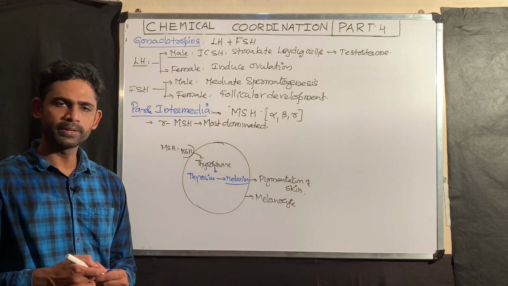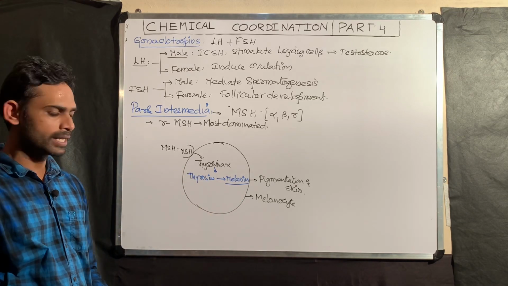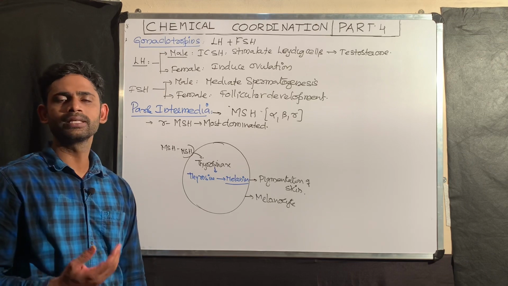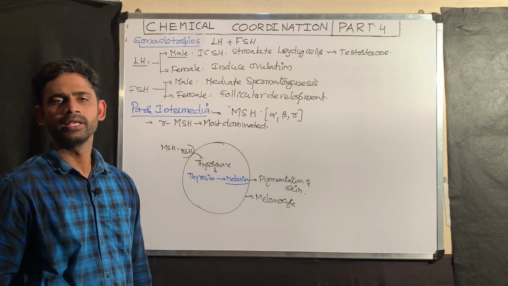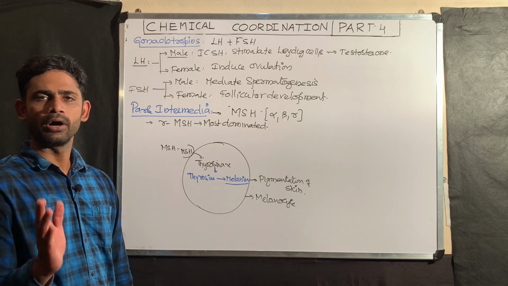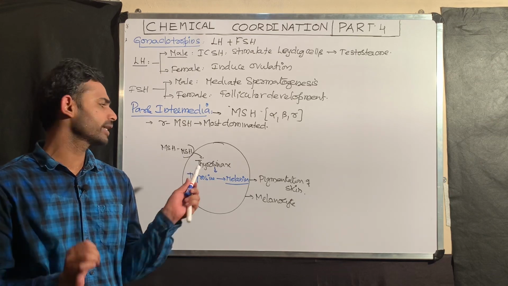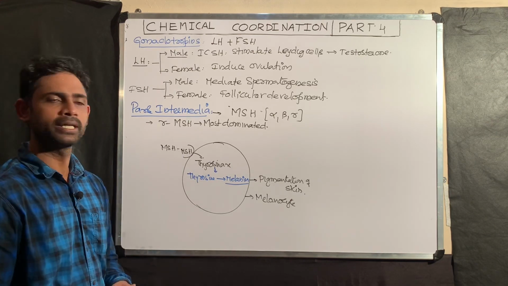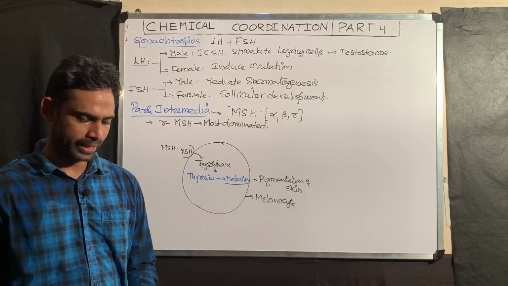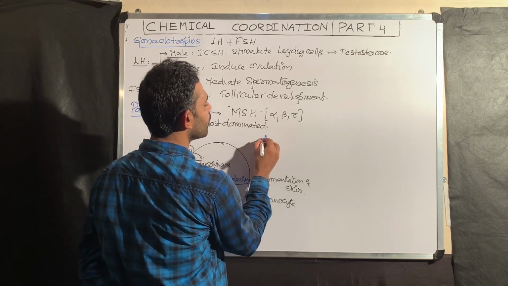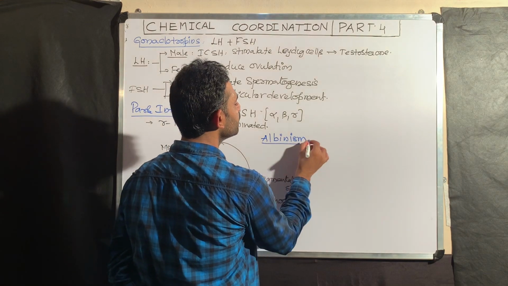Now one more important point is that this tyrosinase is only involved in the synthesis of melanin. This tyrosinase enzyme, which is a protein, comes from a gene. Consider if there is a genetic defect of the enzyme tyrosinase, there is almost complete absence of melanin. That condition is called albinism. What is albinism?